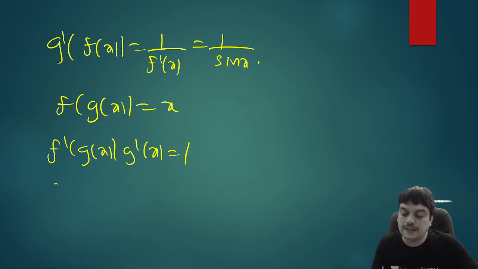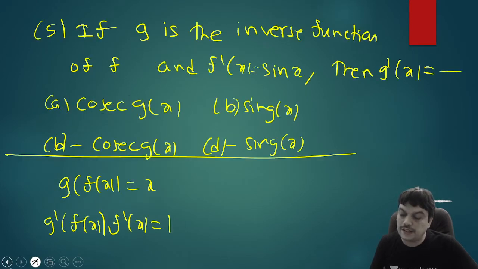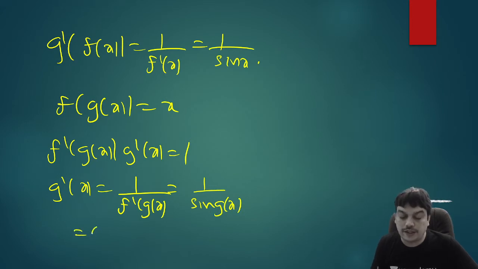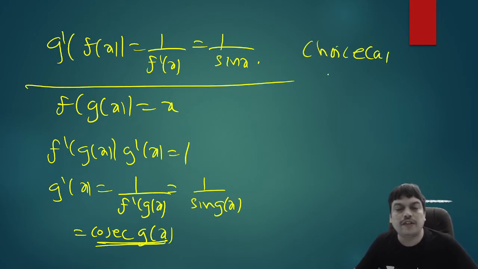Then you can say that g dash of x will be equal to 1 by f dash of g of x. And since you already know that the function f dash x is sin x, so f dash of g of x will be sine of g of x, so g dash x is 1 by sine of g of x. And the reciprocal of sine is cosecant, so you can write the answer as cosecant of g of x. So therefore, you can say choice A is the correct answer. So we can try either way for the question, whichever works better, we'll go with that. So first one didn't work, I tried with the second one, it worked.